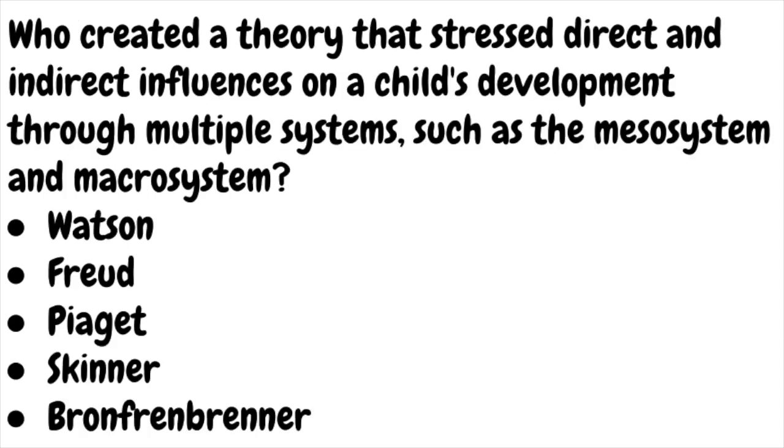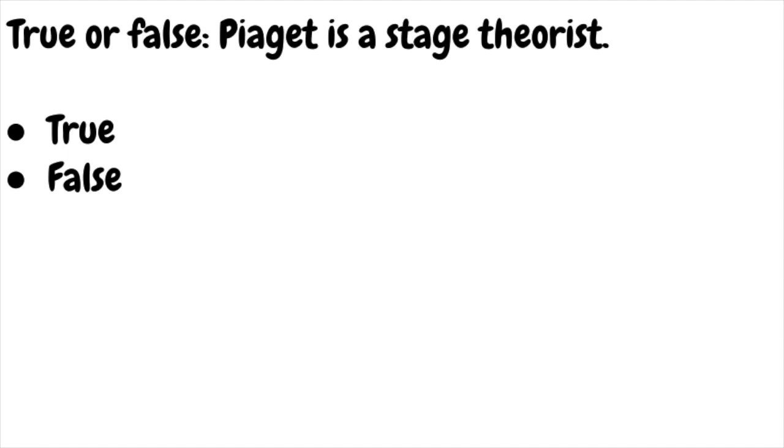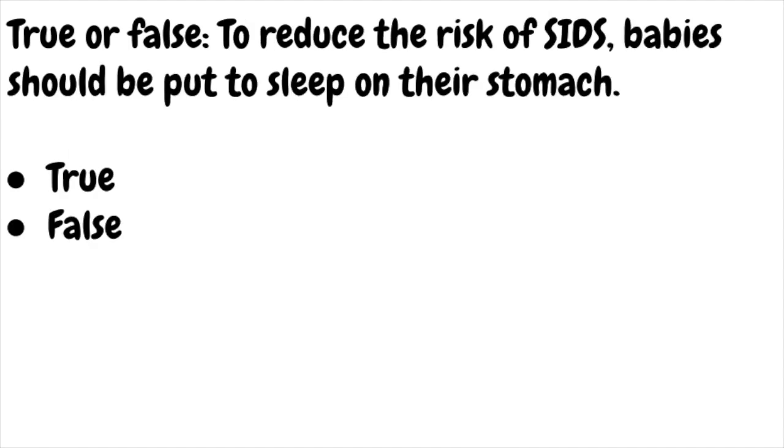Who created a theory that stressed direct and indirect influences on a child's development through multiple systems, such as the mesosystem and macrosystem? Is the answer Watson, Freud, Piaget, Skinner, or Bronfenbrenner? True or false? Piaget is a stage theorist. True or false? To reduce the risk of SIDS, babies should be put to sleep on their stomach.